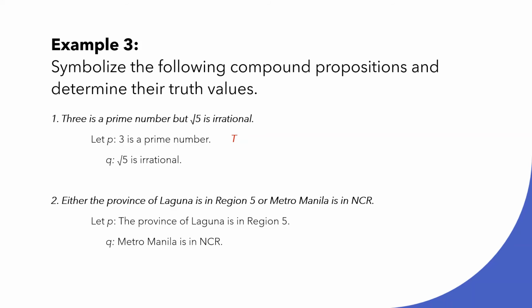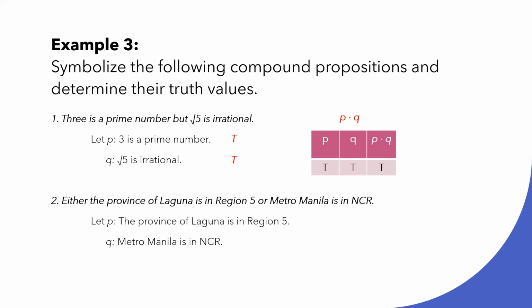Let us now determine the truth value of its propositions. For the proposition P, 3 is a prime number, of course, it is true. And Q, the square root of 5 is irrational, of course, it is also true. So, using the definition of a conjunction, P and Q, we can formulate the truth table. If P is true and Q is true, we can conclude that the conjunction of P and Q is also true.